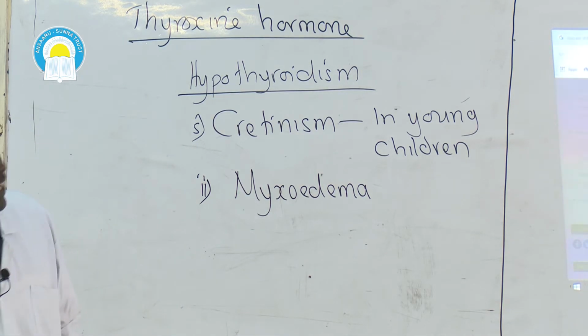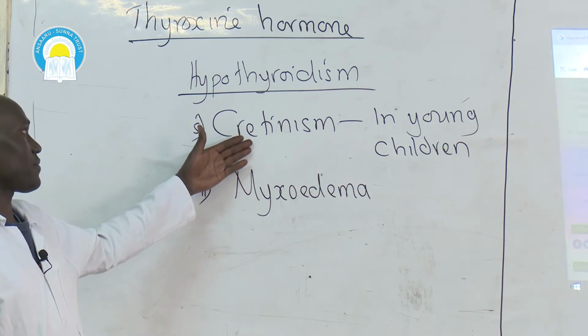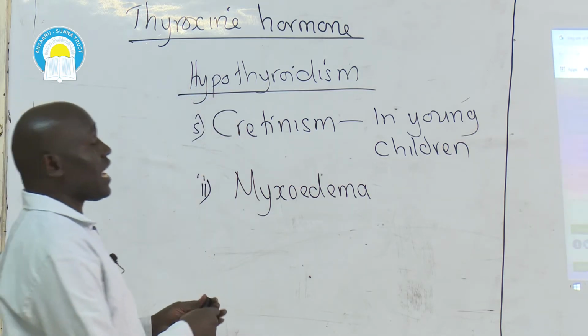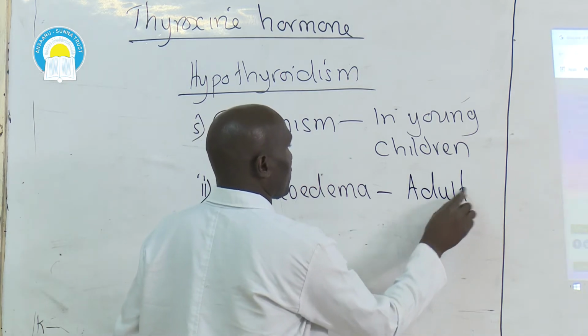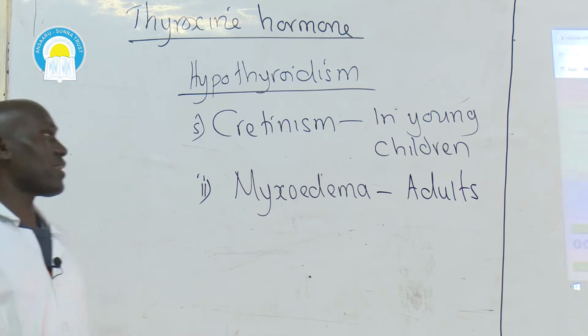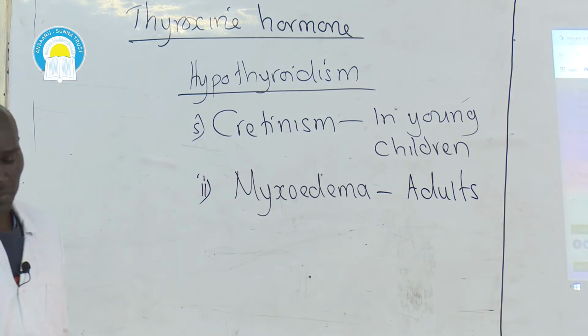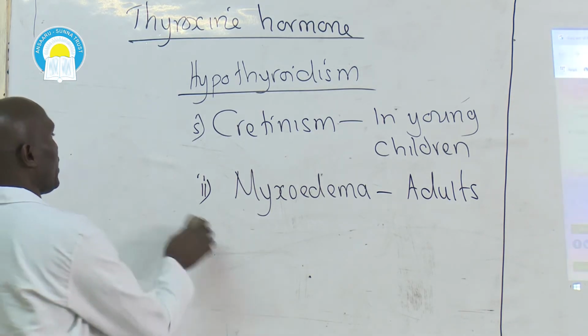So, hypothyroidism in children leads to cretinism. Hypothyroidism in adults leads to myxedema. Then, what are the symptoms of cretinism in young children?